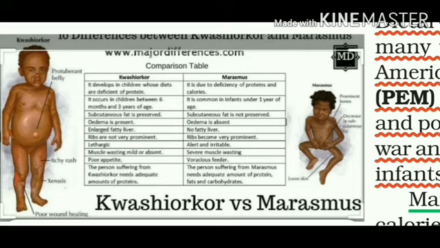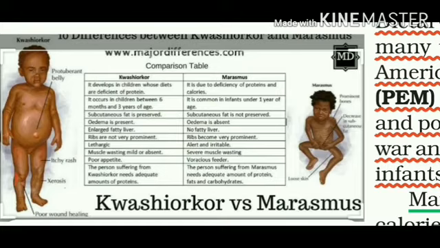Then lethargic: the person will feel very inactive and tired all the time. Muscles will start wasting, mild or absent, meaning there will be no proper contraction and relaxation of muscles. Poor appetite: loss of hunger is called poor appetite. And those who are suffering from kwashiorkor need a proper protein diet.